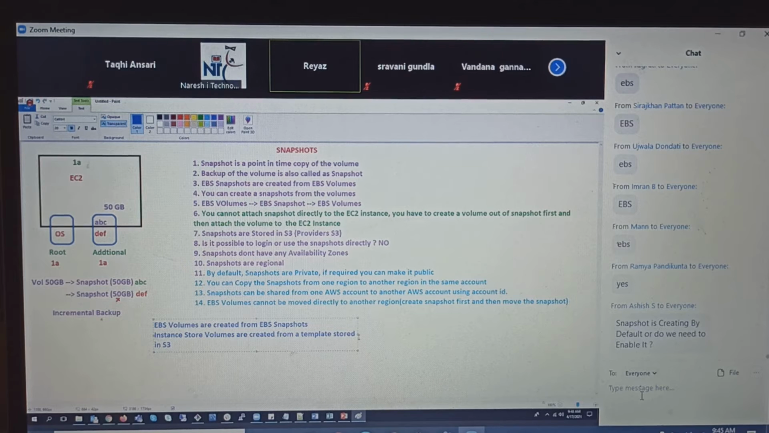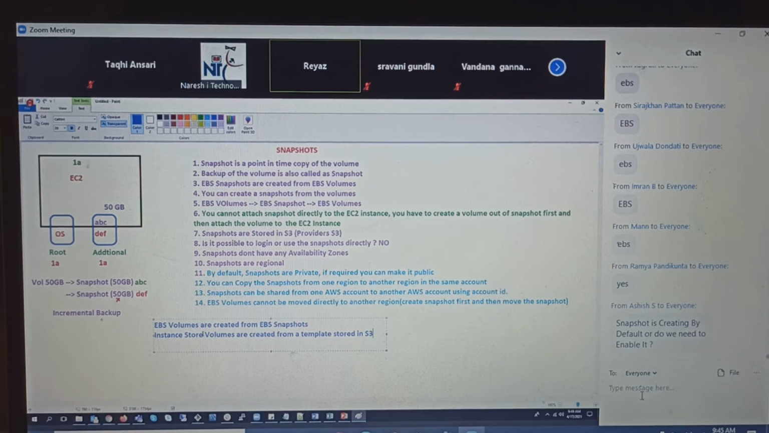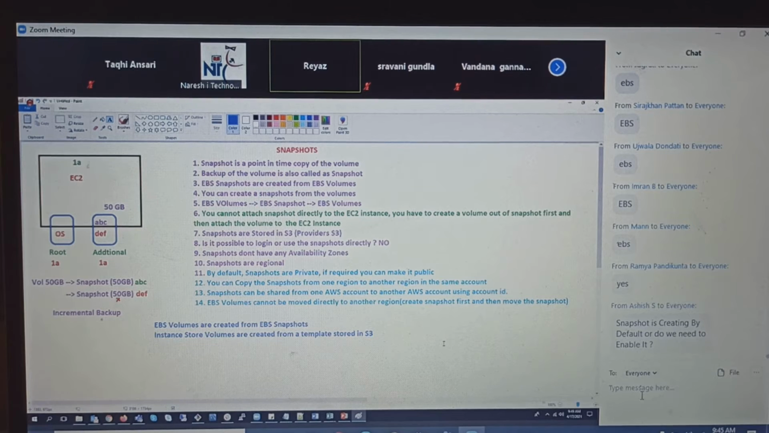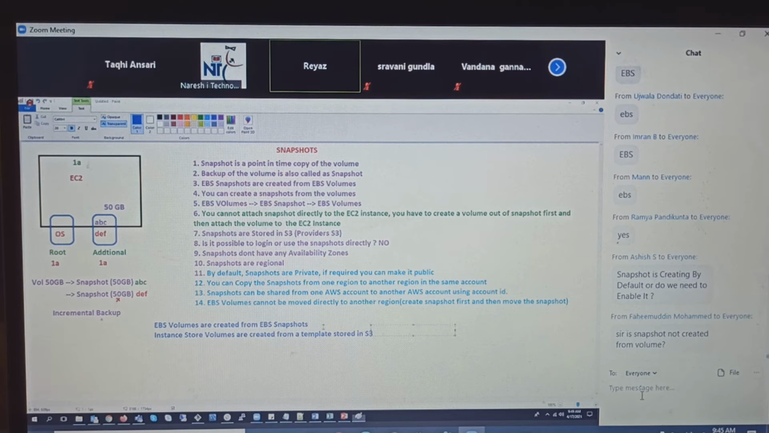Just remember, you don't need to worry about that, because these instance store volumes are created directly by AWS. We don't have the option to create it, so it will create it by itself. It will use a template which is stored in S3. You don't need to remember this, but I saw this in a certification question, and that's why I put it here. So keep this in mind. EBS volumes are created from snapshots, and instance store volumes are created from a template that is stored in S3.